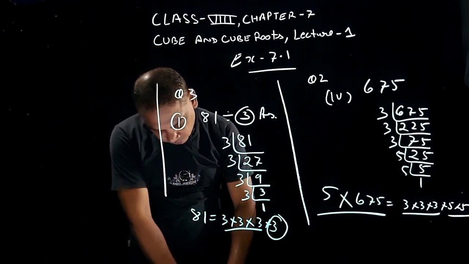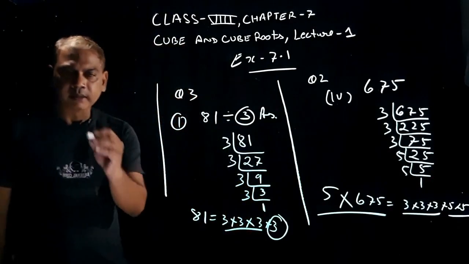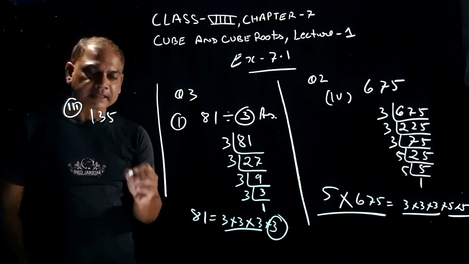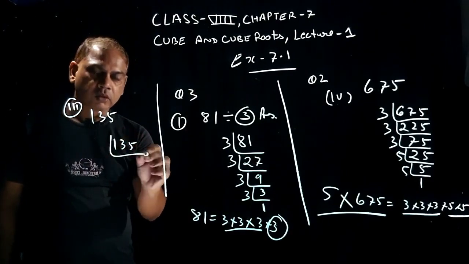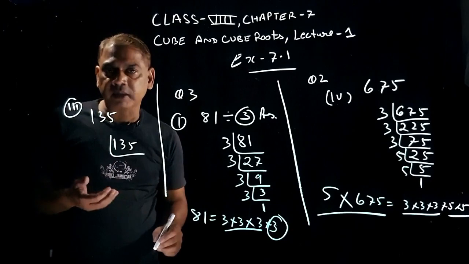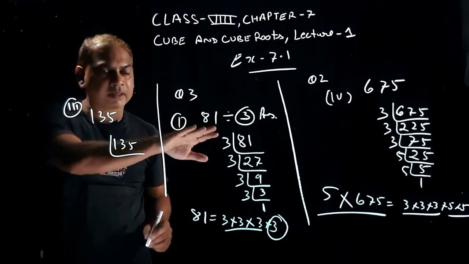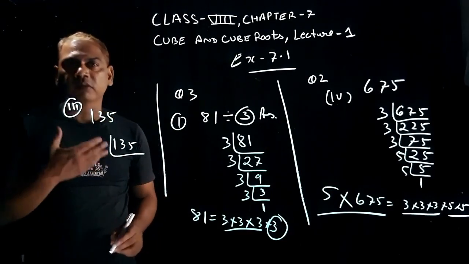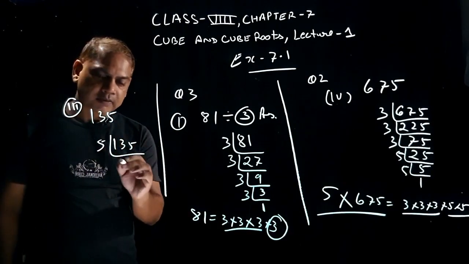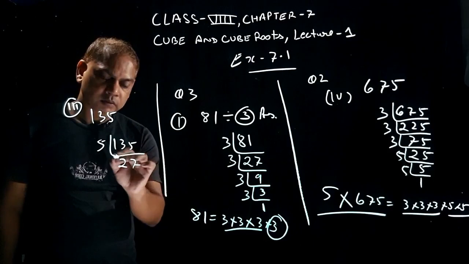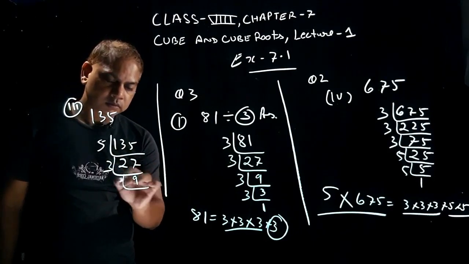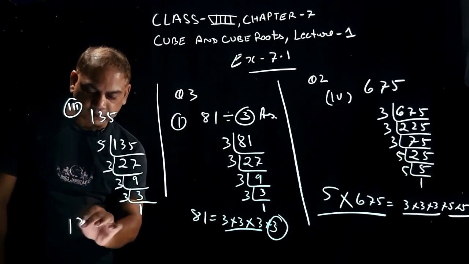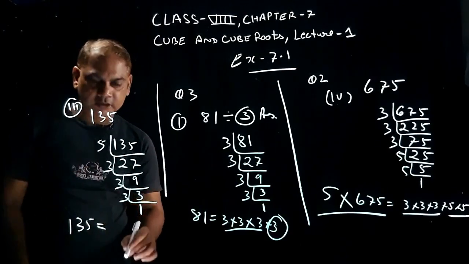Come to third part. Ok, third part is 135. Start making their factors. You have to tell by which number, minimum number, we should divide the given number to get a perfect cube. तो division में भी हम क्या करते हैं students? We will make factors. Start dividing it. Now who will tell me the answer student? Tell me. हम किससे divide करेंगे students इसको?